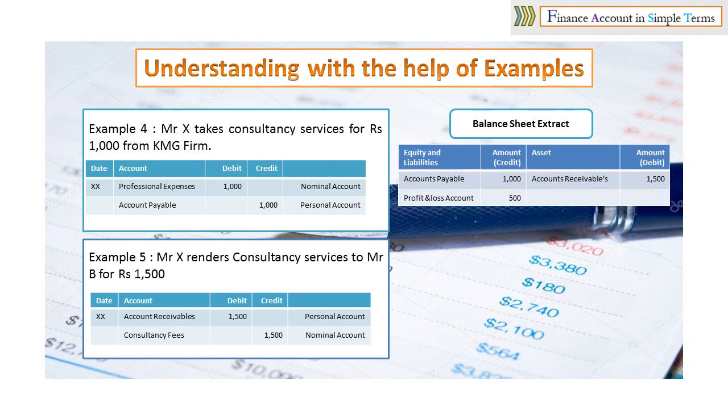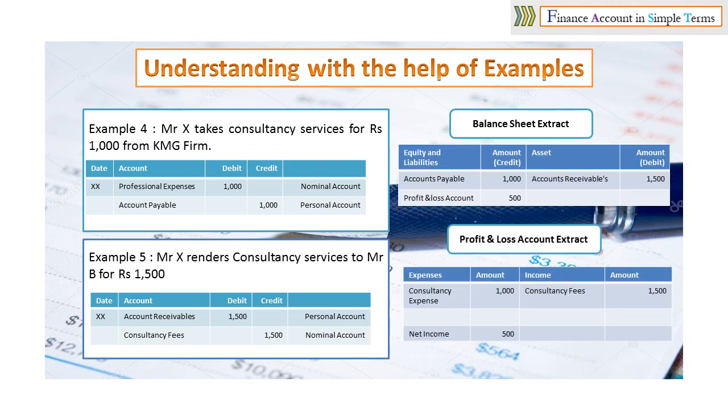The balance sheet and P&L presentation of these transactions will look as shown here. On the asset side, we have accounts receivable of rupees 1500 as per example 5, and on the income side in the P&L we have consultancy fees with the same amount. And for example 4, in the balance sheet on the liability side we have accounts payable with 1000 rupees, and in the P&L account we have consultancy expenses on the expense side with 1000 rupees.